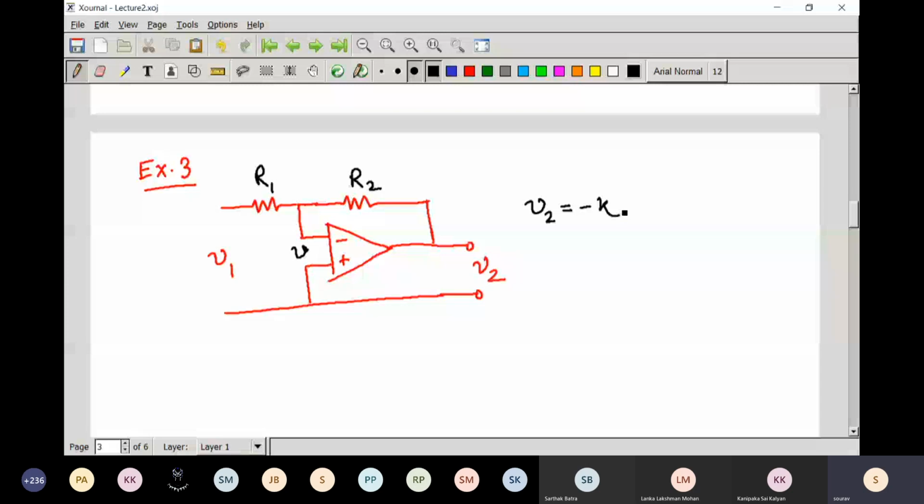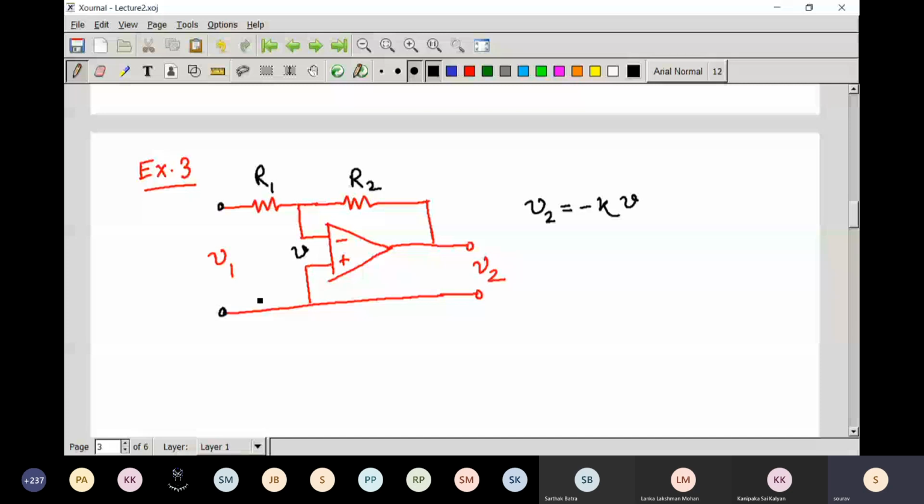Now if I say that this particular circuit also works using the feedback mechanism, can you explain that? Our objective is to understand that this circuit also works based on the feedback mechanism. So let us see how it works.